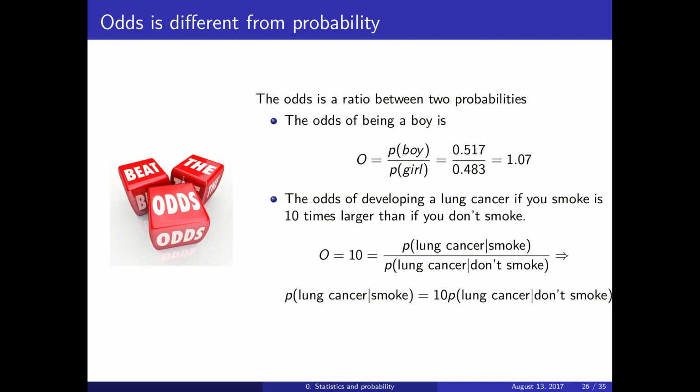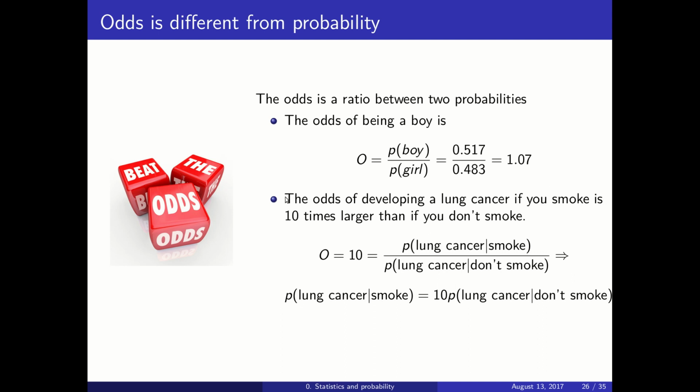Then we should not confuse odds with probabilities. The odds is the ratio of two probabilities. For instance, in our example of being a boy or girl, the odds of being a boy is the probability of being a boy divided by the probability of being a girl, and that is 1.07. So it is 7% more likely, or, not 7% more likely. The ratio is 1.07. You cannot say 7% more likely.